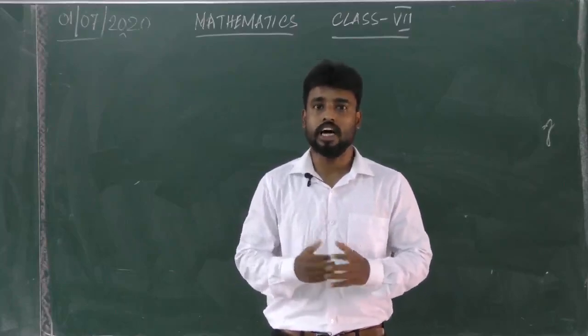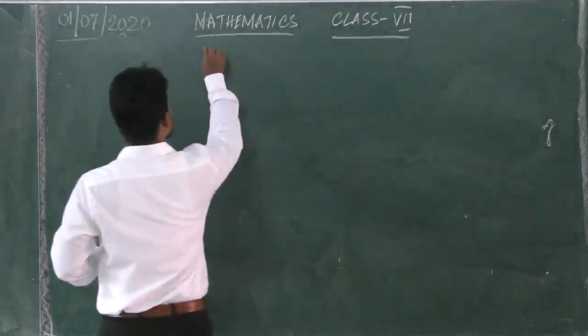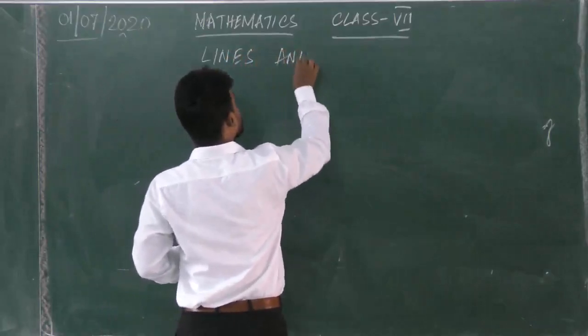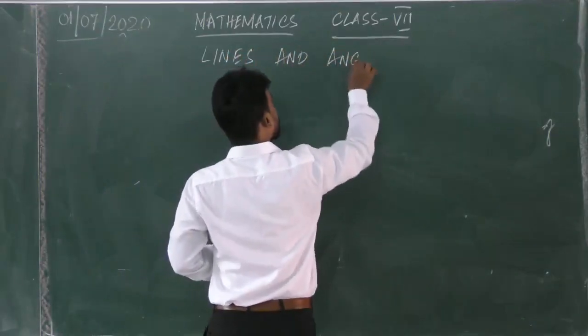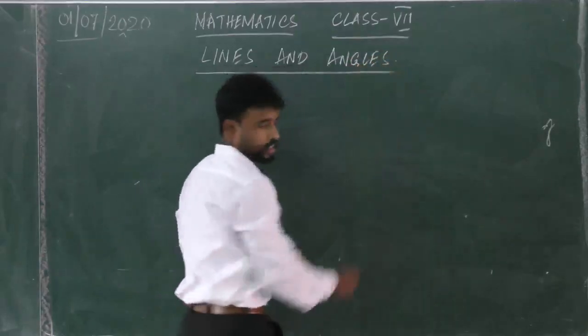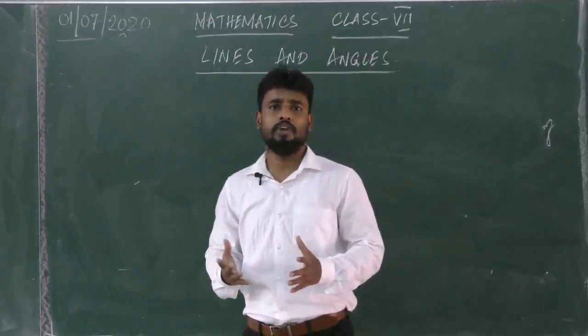So today we are going to start with lines and angles. First let us come to the definition of angle.